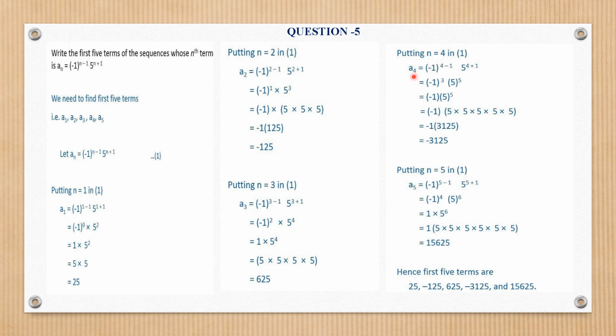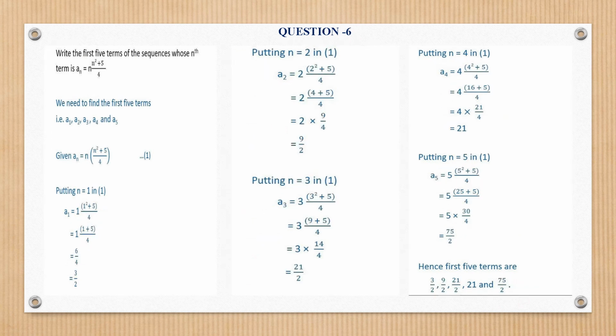For A4, put n as 4, we get minus 3125. And for A5, we get the value as minus 1 raised to power 5 minus 1, 5 raised to power 5 plus 1. And by solving it, we will get the value as 15,625. And these are the first 5 terms of this sequence.